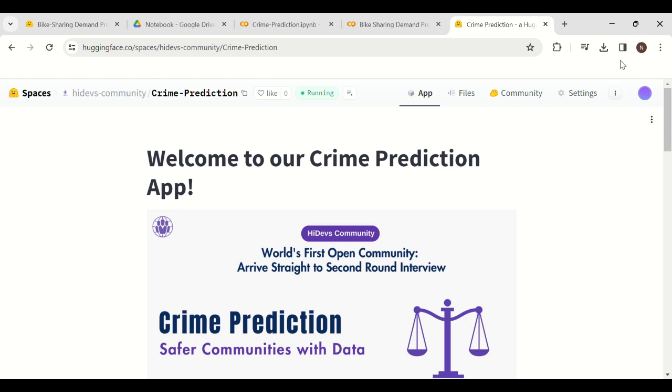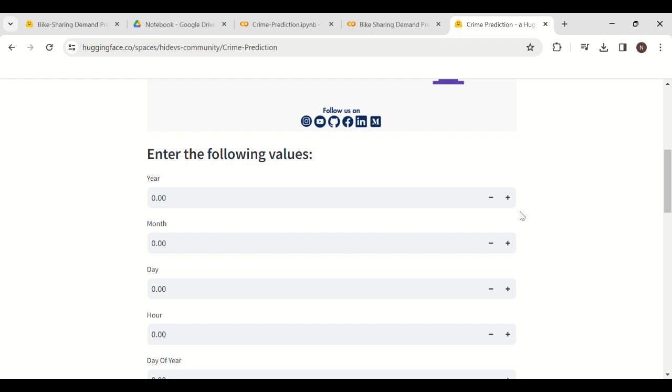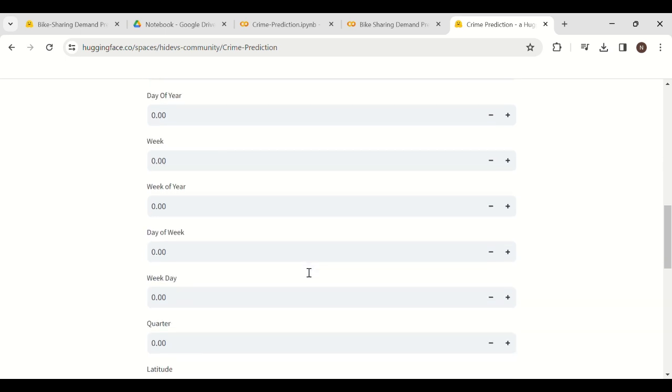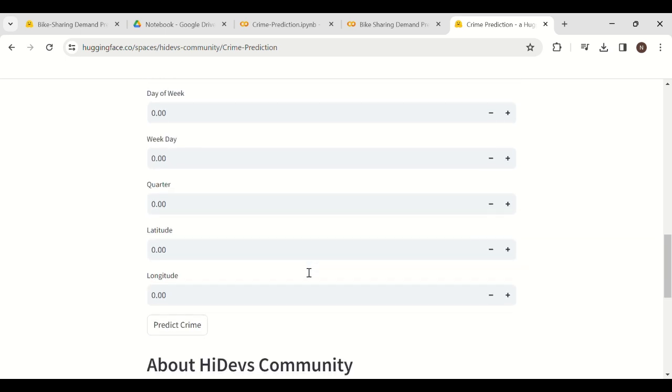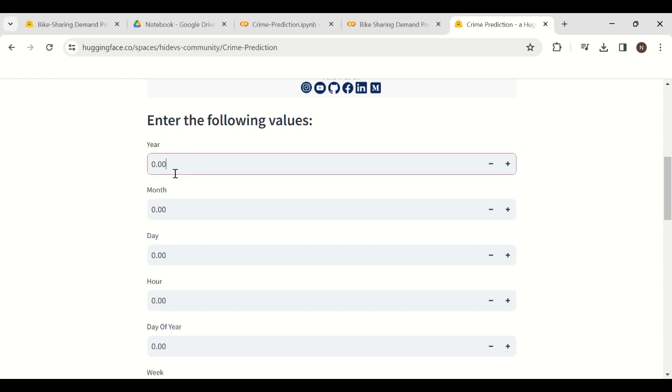So our today's topic is crime prediction application. We have created this web application using Streamlit platform. This model will predict the location of the crime on the basis of some input parameters. Like for instance, here the input parameters are year, the year in which the crime happened, month, day, hour, the time, day of year, week, week of year, day of week, and here are some other parameters like latitude and longitude for the location. So let's enter some random values.